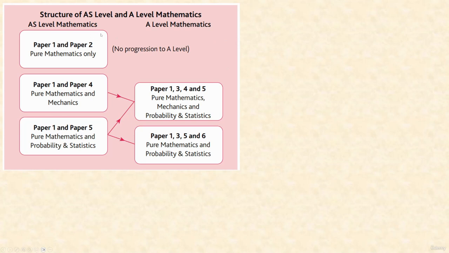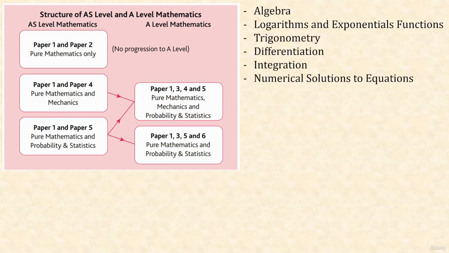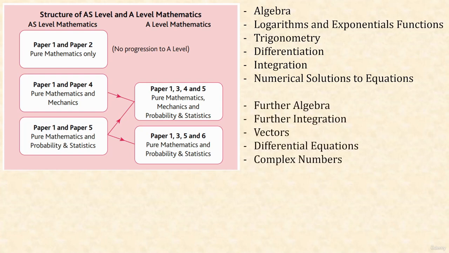If, however, you're doing AS level mathematics and you've chosen the paper 1 and paper 2 option, well then you don't do everything in this course. Here's what you'll do. You'll cover the first 6 sections of this course. That's algebra, logarithms and exponential functions, trigonometry, differentiation, integration, and numerical solutions to equations. And you'll stop there.